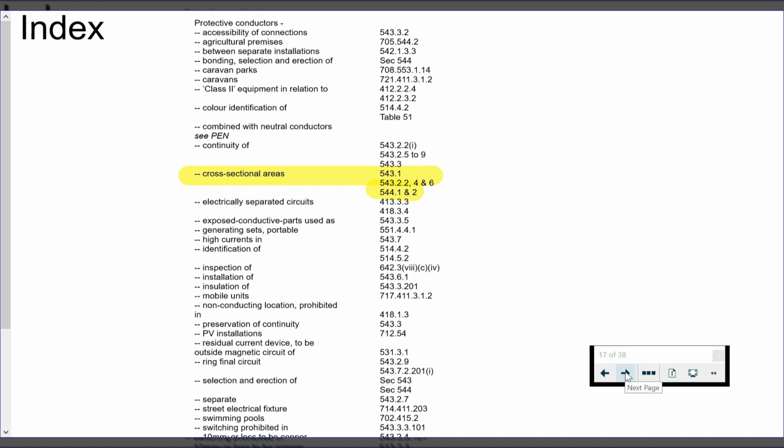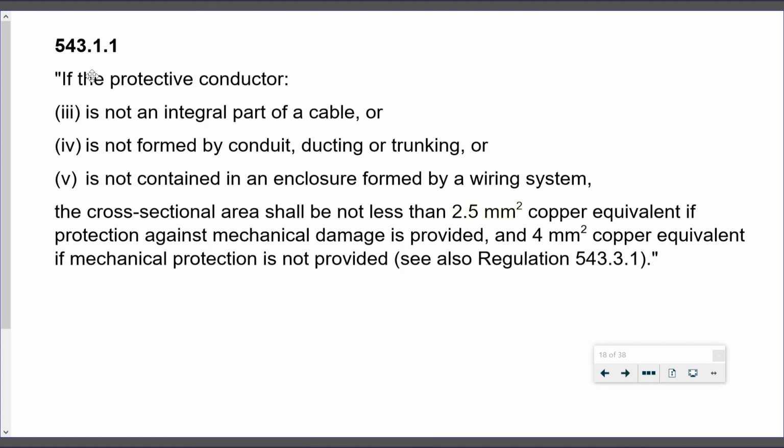So we'll start off at 543.1.1. Embedded within that regulation, it tells you that if the protective conductor is not an integral part of a cable, or is not formed by a conduit, ducting or trunking, or is not contained in an enclosure formed by a wiring system, let's bring back memories of the question, its minimum cross-sectional area shall not be less than 2.5 millimetres squared copper equivalent if mechanical protection or protection against mechanical damage is provided, and 4 millimetres squared if it's not provided.